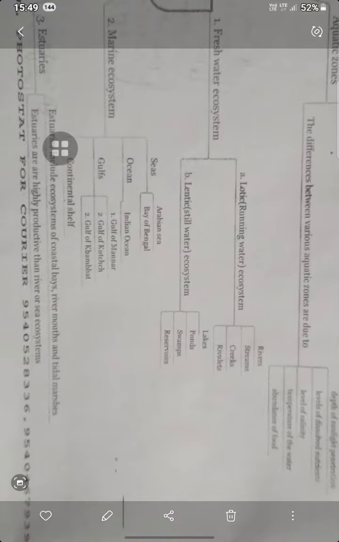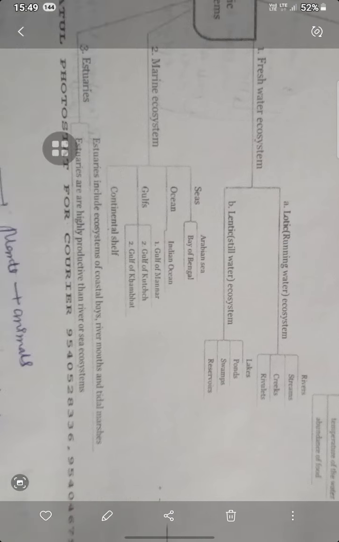Now there are two aquatic systems. One is lotic, which is running water, and lentic, which is still water. In lotic we find rivers, streams, creeks, and rivulets, and in lentic we find lakes, ponds, swamps, and reservoirs. So lotic is river, stream, creek, and rivulet, and lentic is still water: lake, pond, swamp, and reservoir.